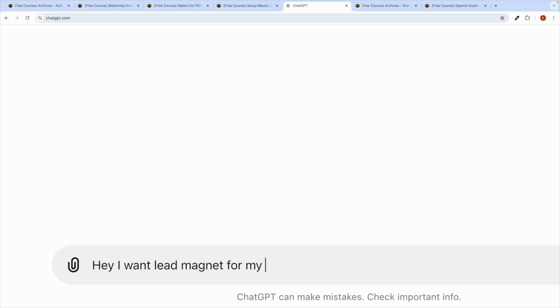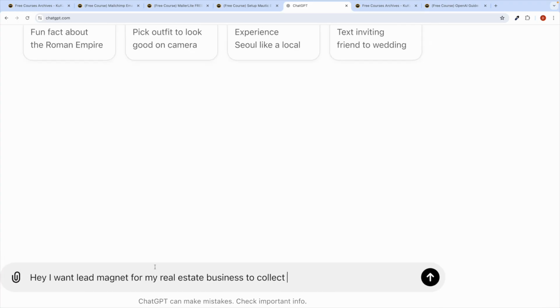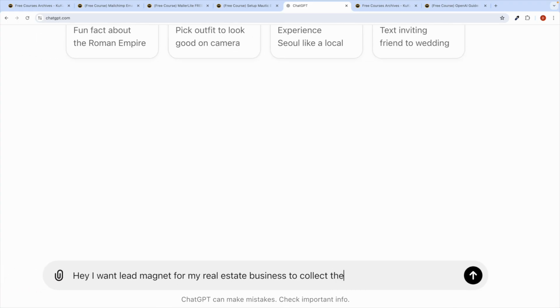Hey, I want a lead magnet for my, let's say, real estate business to collect the lead information like their email address.